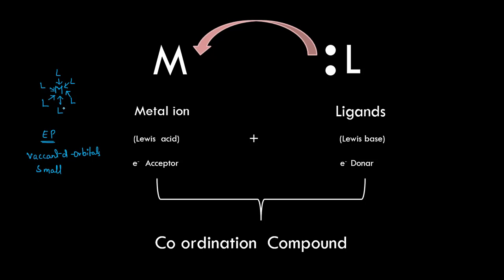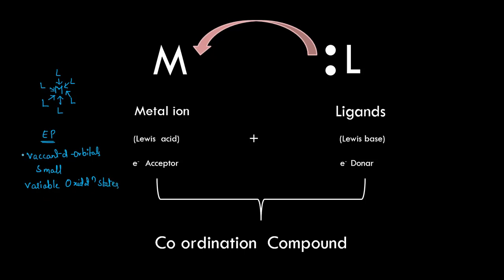In this case, the metal is losing electrons to form vacant d orbitals, right? Because of this electropositive character, this metal exhibits variable oxidation states.